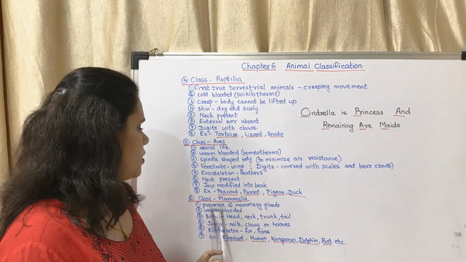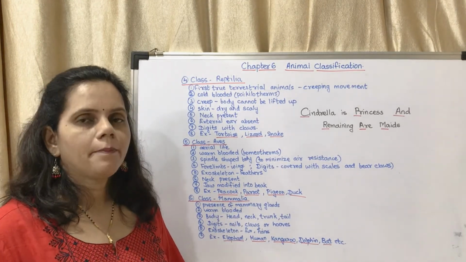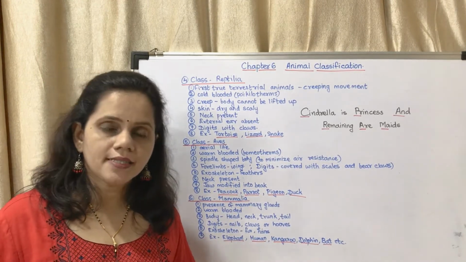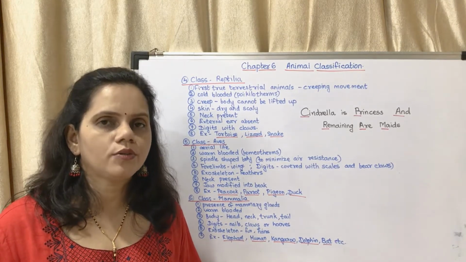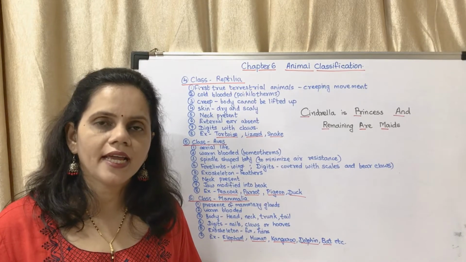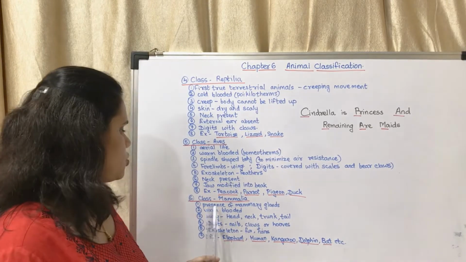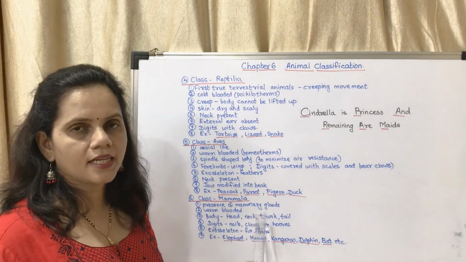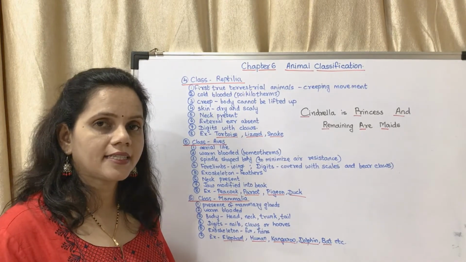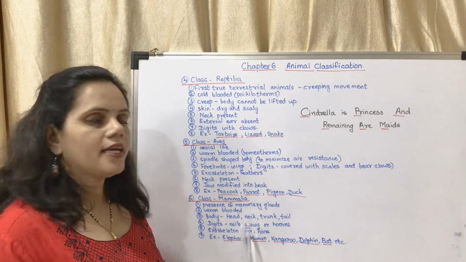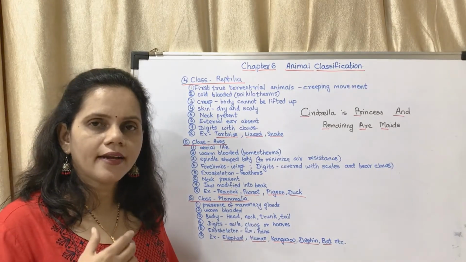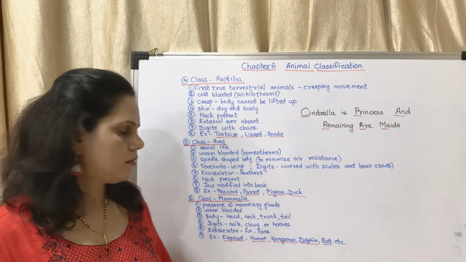Now class Mammalia. Mammals have mammary glands and give birth to young ones. They do not lay eggs. So presence of mammary glands is one of the most important characteristics. Warm-blooded, body is divided into head, neck, trunk and tail.